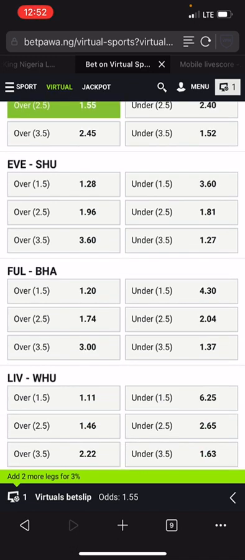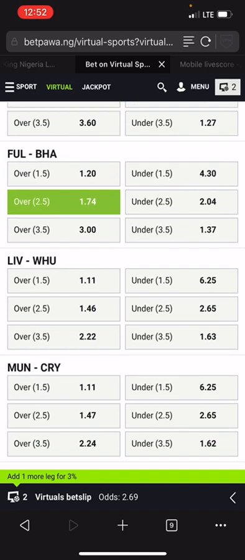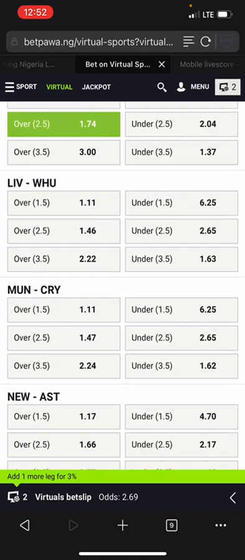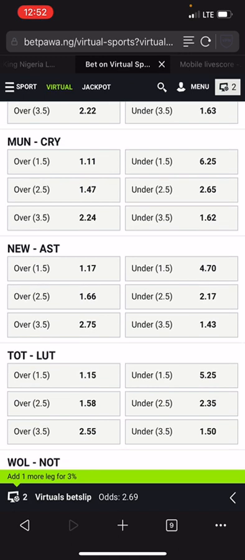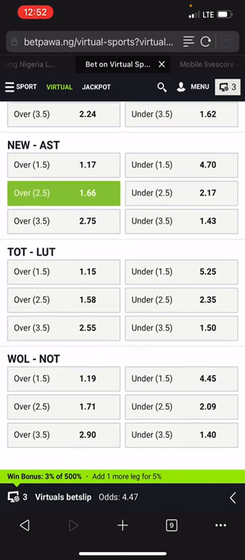Fulham and Brighton, they are in same category. Both of them are in balanced team category. Liverpool and West Ham, they are not in same category. Liverpool is in strong, West Ham is in balanced team. Man U and Crystal, both of them are not in same category. Man U is in strong, Crystal is in balance. Newcastle and Aston Villa, both of them are in same category. They are in balanced team category.